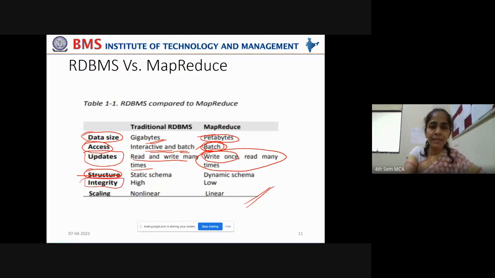And what about integrity of the data? Integrity provided by traditional RDBMS is very high. It takes care of integrity of the data by using normalization, right? Normalization by using foreign keys.